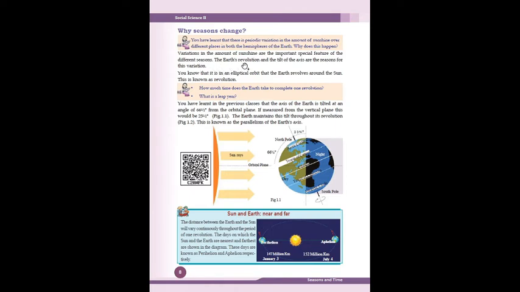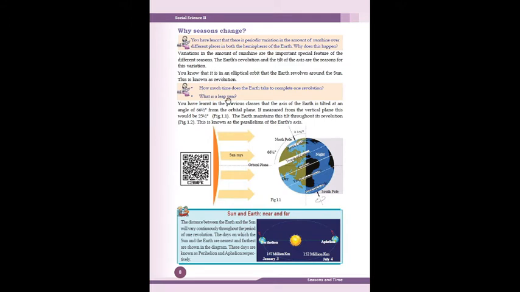Revolution and rotation are two movements of the earth. The earth moves in an elliptical orbit. The earth revolving around the sun in its elliptical orbit is known as revolution. And tilt means the axis is slanting. The axis is not straight; the axis is at a 66 and a half degree position. Earth's revolution and the tilt of the axis are the reasons for the variation of seasons.